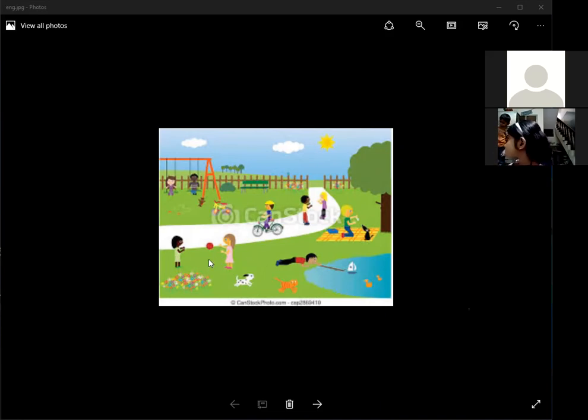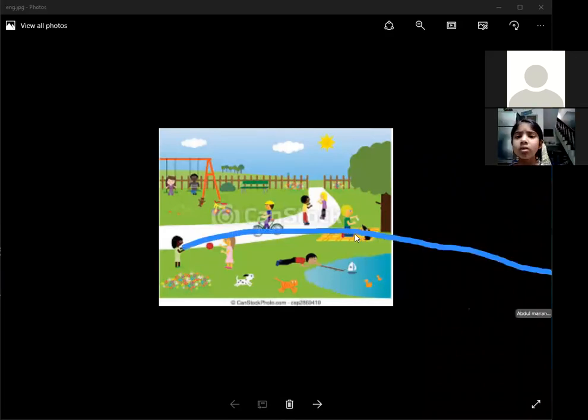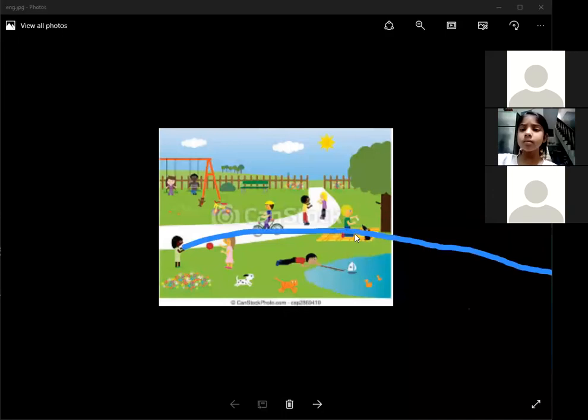These two girls are playing football. These boys are riding a bicycle. These people are talking to each other. These children are on the swings. And that boy is eating the dog's food. Students, I hope you understand these pictures.